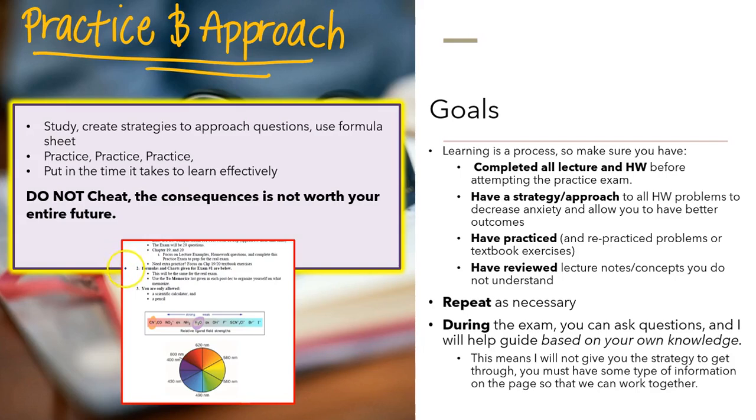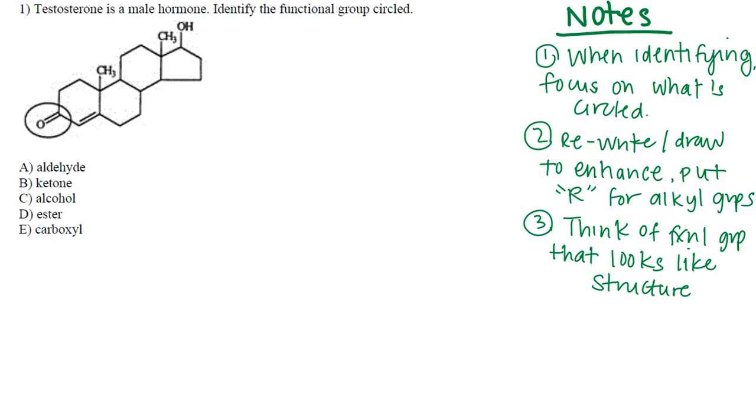All right, folks? Now let's go ahead and get into this exam. For question number 1, it says testosterone is a male hormone. Identify the functional group circle. So as you can see, it's just giving you extra information about testosterone being a male hormone. It's not something I'm going to need or going to utilize to help me identify the functional groups. All I need to do is focus on what's circled. And this portion right here is circled.